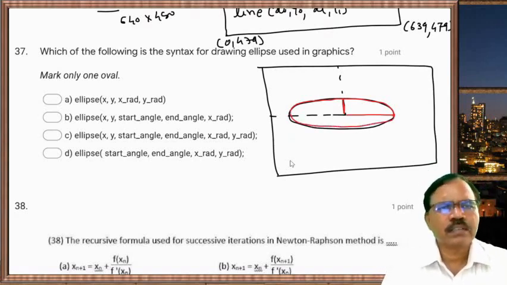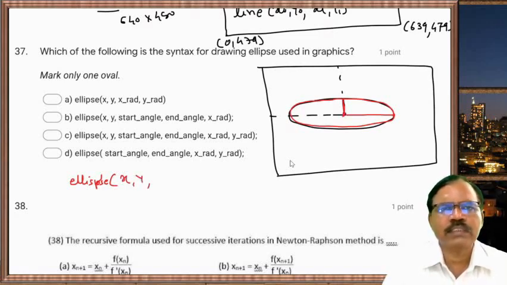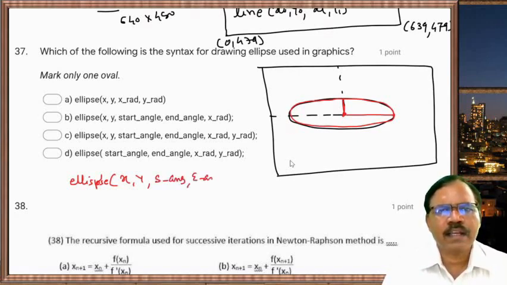So here the syntax for ellipse is center first, that is x comma y, the coordinates of this pixel point. Then we have the starting angle, end angle, then x radius and y radius. So ellipse(x, y, start angle, end angle, x radius, y radius). This one is correct.